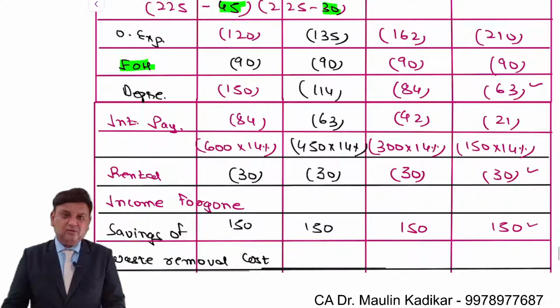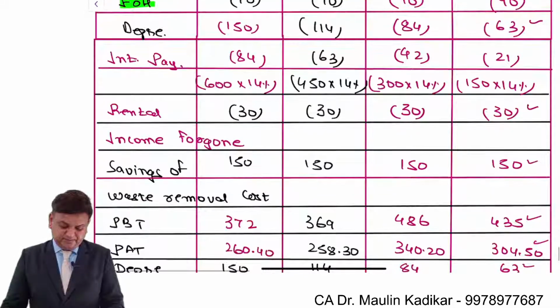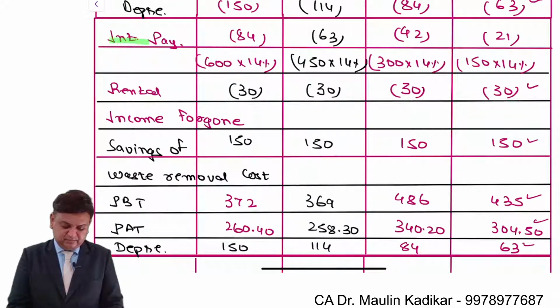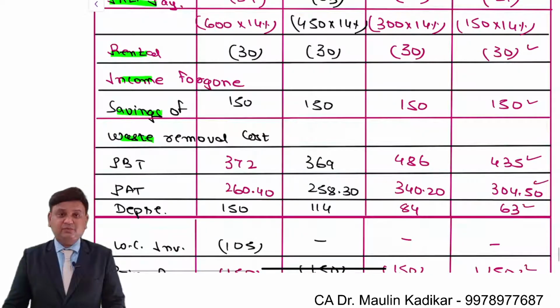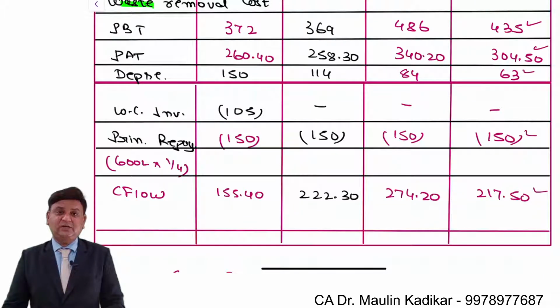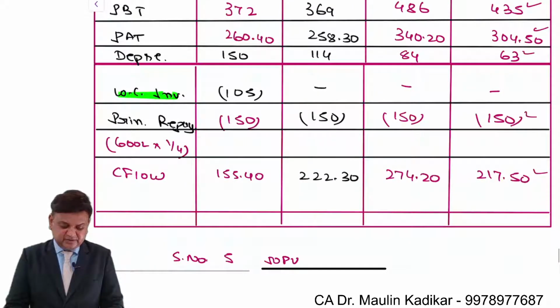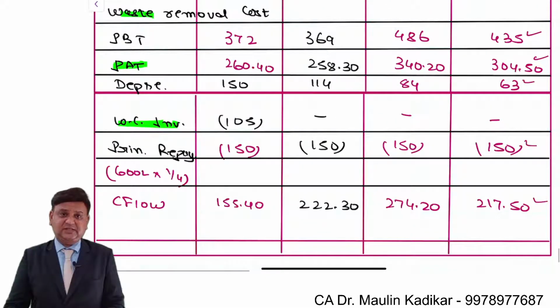Factory overhead only to the extent of the insurance charges, because remaining all are apportionment. Interest payment, rental income forgone is outflow. Savings of waste removal cost is inflow. Profit before taxes converted to profit after taxes. Importantly, working capital investment is shown after profit after taxes. Why?